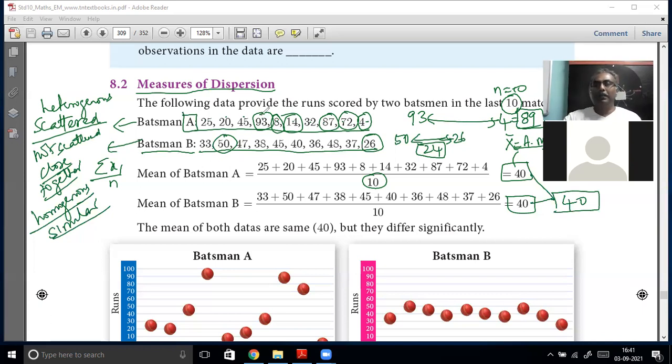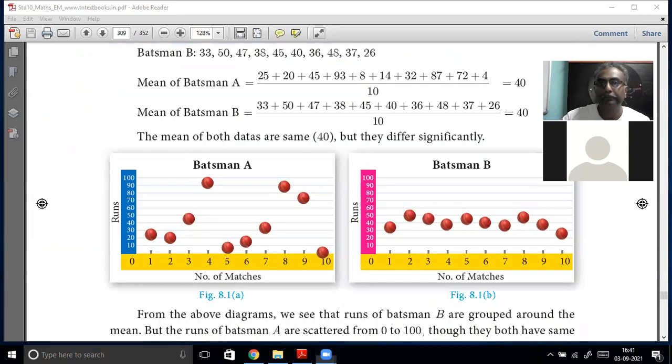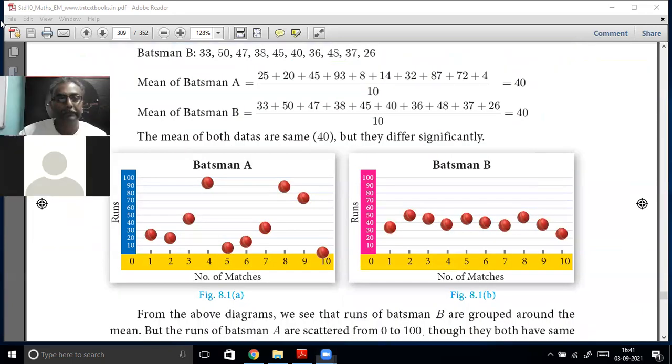Now look at these two figures. Batsman A, see, very scattered. How many runs he scored? Very scattered. But batsman B, see how many runs he scored. It's all coming almost similar, correct?